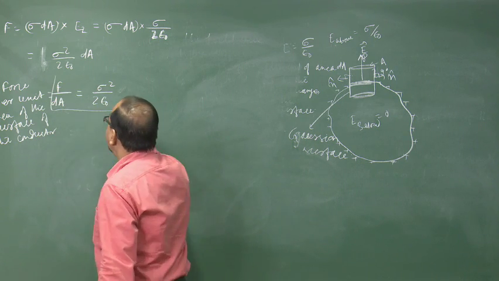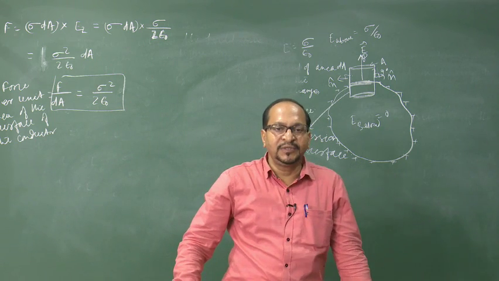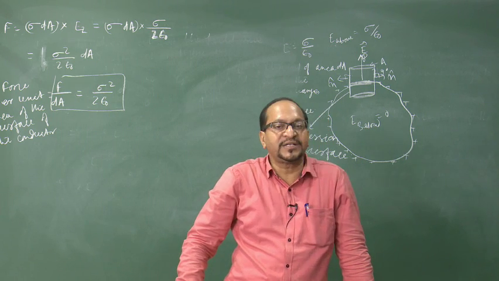So, this is the force per unit area of the surface of the charged conductor.